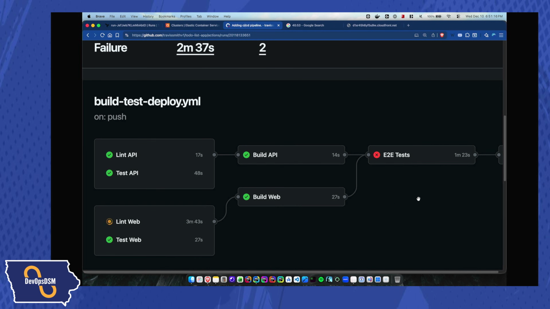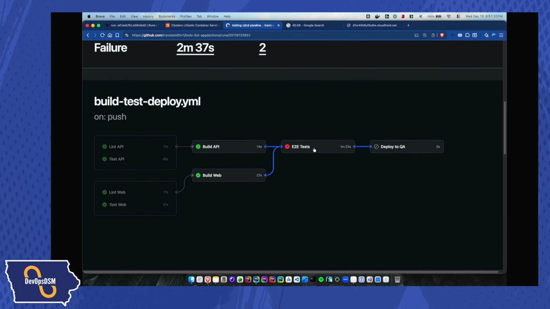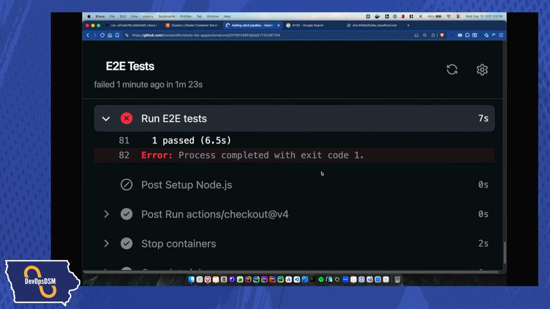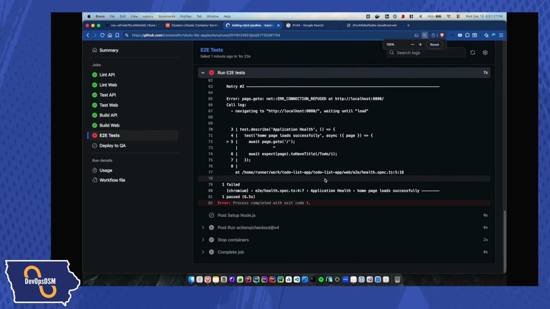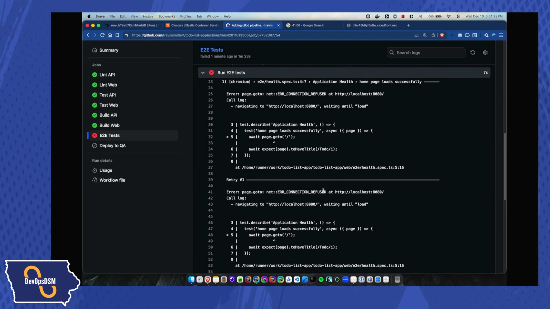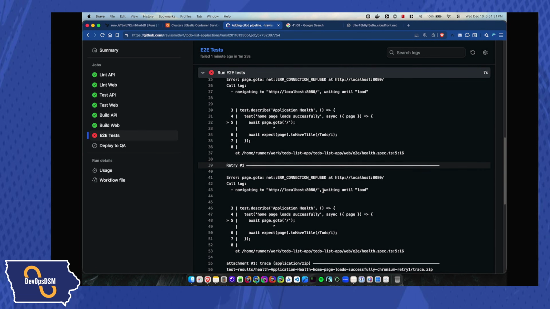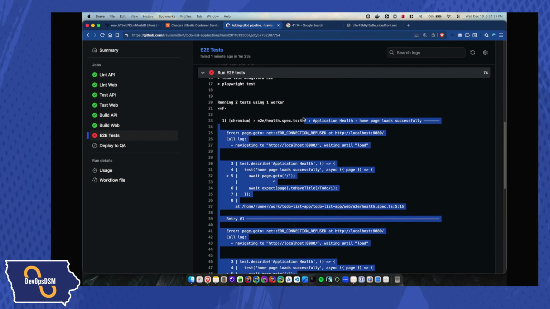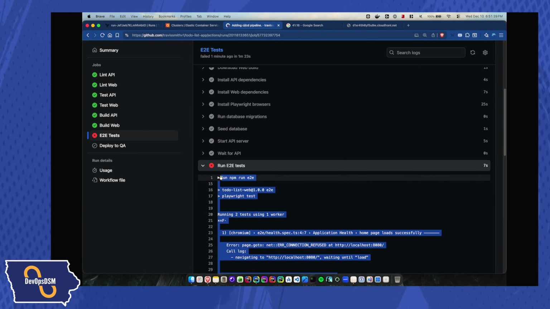All right, so it looks like we are failing. I'm going to refresh this, make sure. I think the linting is still, okay, so let's go to our end-to-end test and see what's happening. I'm actually going to make this smaller because I'm having trouble seeing it myself. It looks like it's going to have trouble running this, and I've found this to happen a couple of times in the past. So we're just going to copy this here and see if we can get Claude Code to fix it.